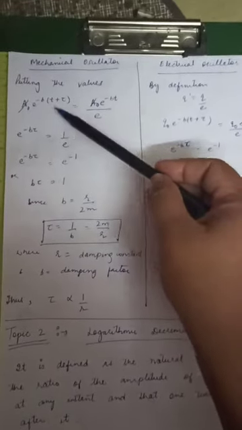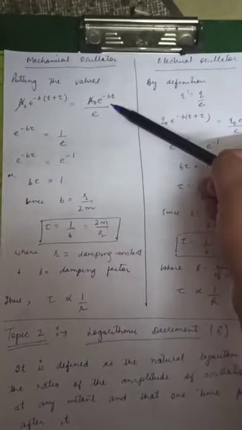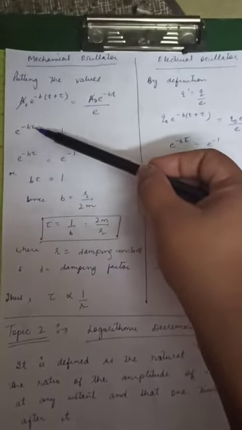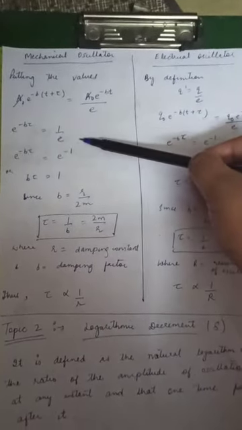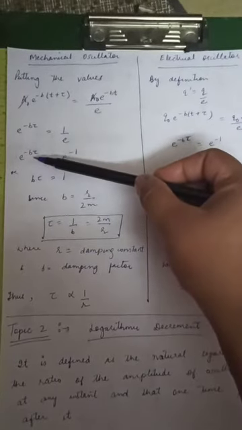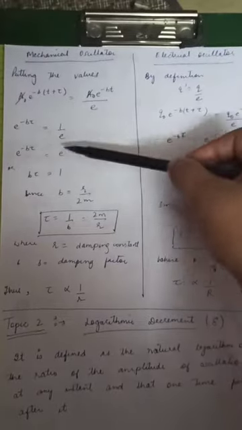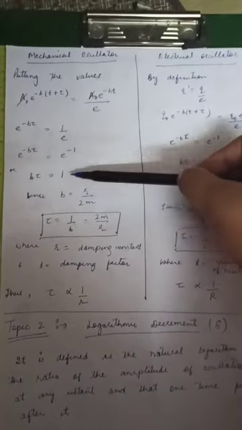Now cancel the common terms. A0 is cancelled, e raised to power minus bt is cancelled from both sides. We are left only with e raised to power minus b tau is equal to 1 by e. That means e raised to power minus b tau is equal to e raised to power minus 1. Just compare the superscripts. b tau is equal to 1.